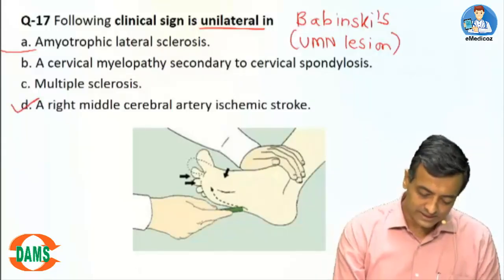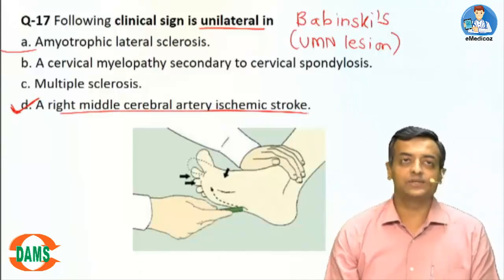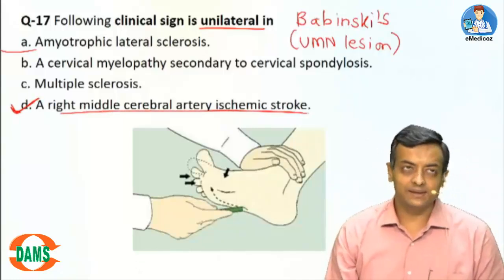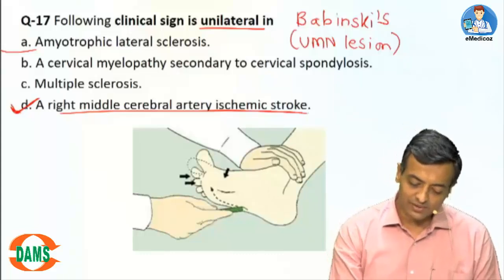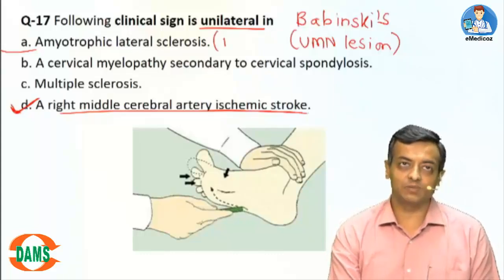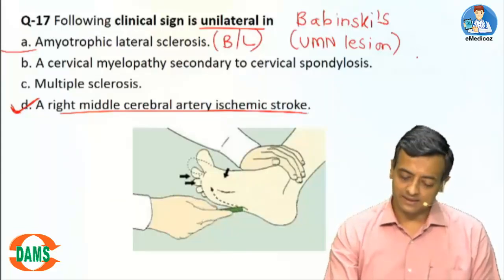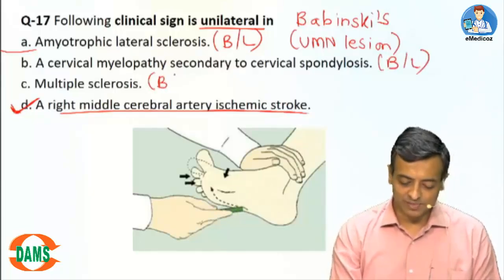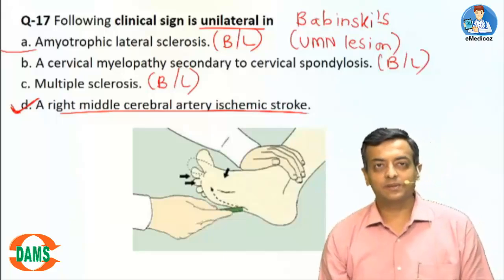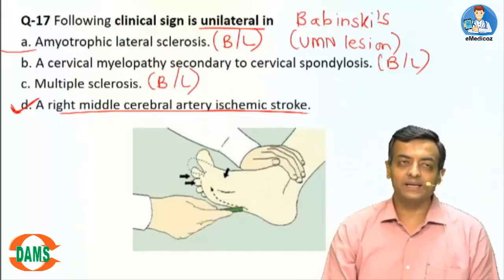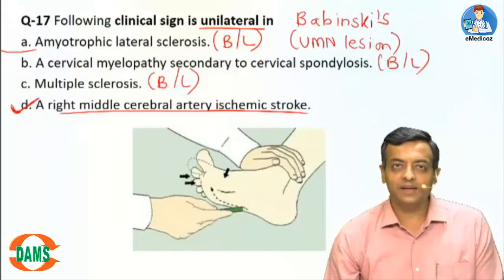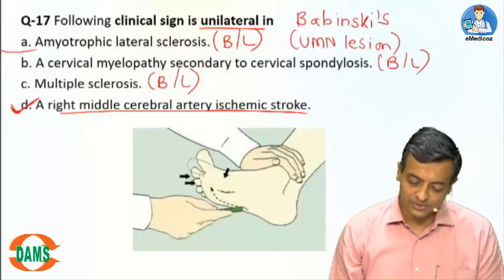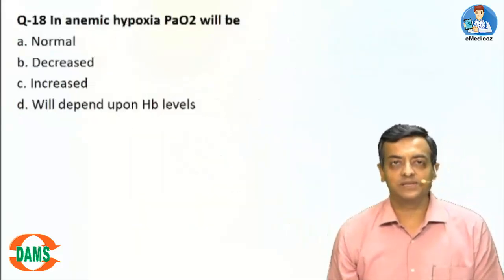Unilateral lesion is seen in right MCA ischemic stroke. Otherwise, amyotrophic lateral sclerosis is bilateral. Cervical myelopathy is bilateral. Multiple sclerosis is bilateral. So the answer is D, the right middle cerebral artery ischemic stroke causes unilateral positive Babinski's.